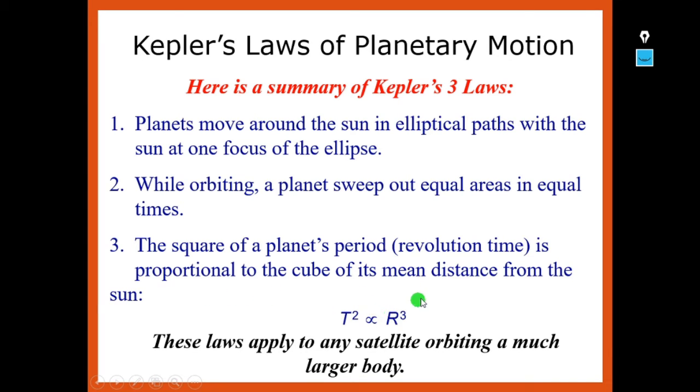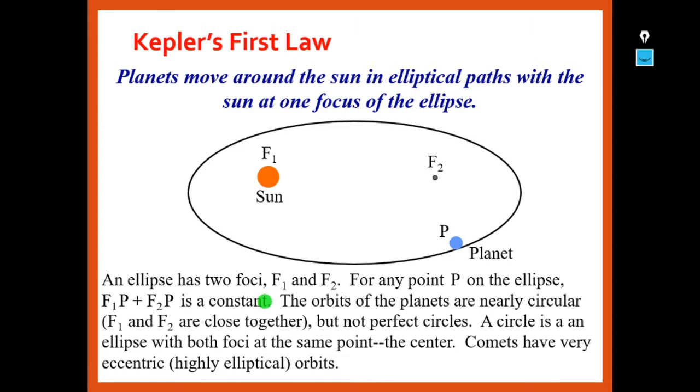That is, cube of its mean distance is nothing but the cube of the semi-major axis. That is, T square is directly proportional to r cube. These laws apply to any satellite orbiting a much larger body. So these laws can be applied to any body which is orbiting around a larger body.